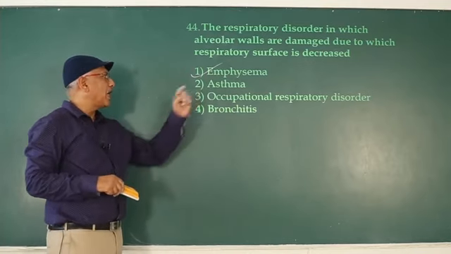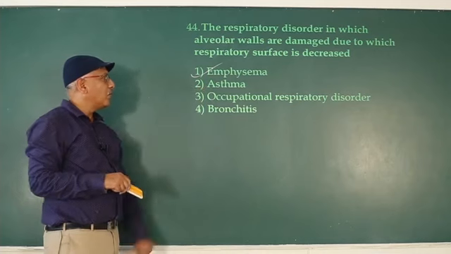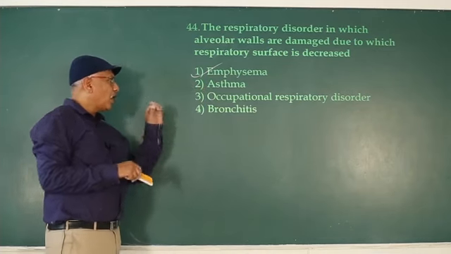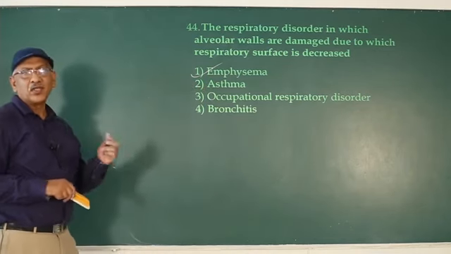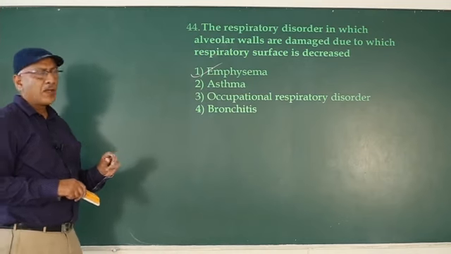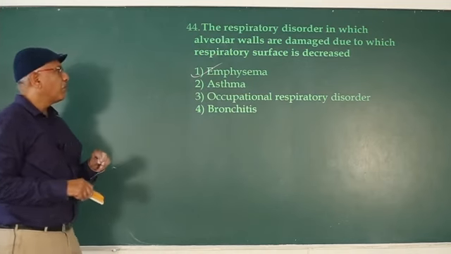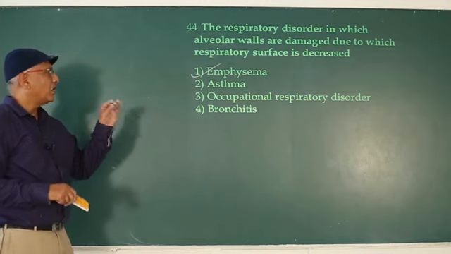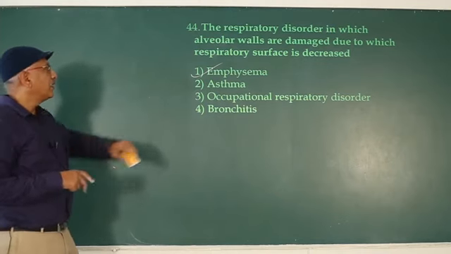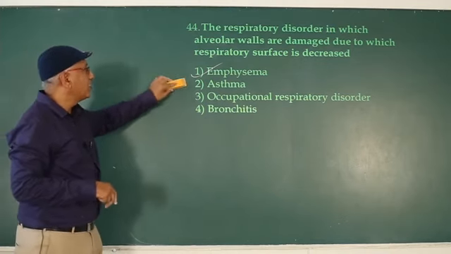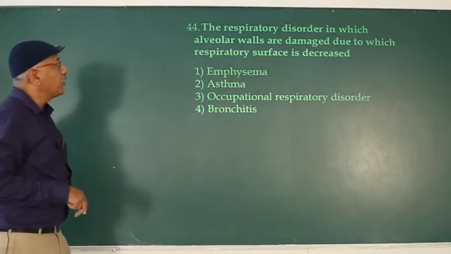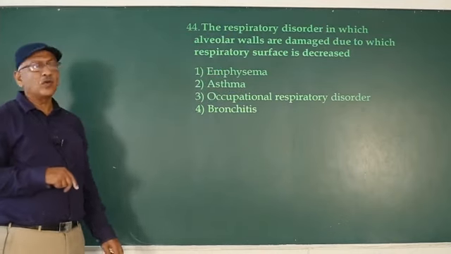Inflammation of bronchi and bronchioles with wheezing is asthma. Silicosis, byssinosis, asbestosis and black lung disease are occupational respiratory disorders. So here the answer is emphysema, which is due to smoking of tobacco.